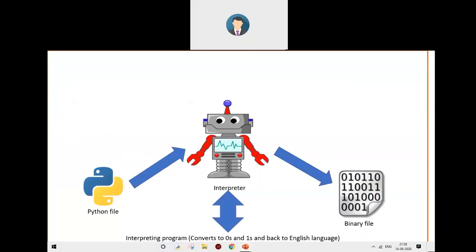After we execute a piece of code, the Python file is sent to an interpreter or a compiler which sends it to a compiling program. The compiling program converts it into strings of zeros and ones and finally supplies it to the computer. The computer, after fetching the desired output, sends it again to the interpreting program, which converts it into the English language, and in the final step, supplies it to the computer, which prints the final output.